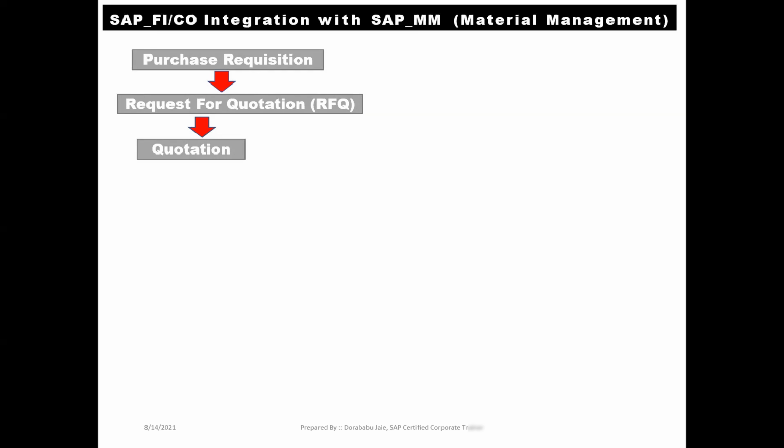If the quotation is okay on both sides, from the vendor's point of view and the company's point of view, then the vendor or supplier will give the confirmation. That is the PO. PO stands for purchase order. In the PO, they will maintain each and every point. PO is a mutual understanding and mutual agreement between two parties: one is the supplier and the second is the company.